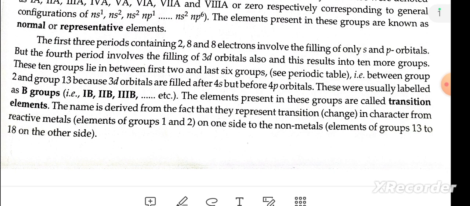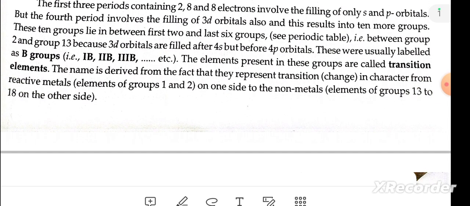These 10 groups lie in between the first two and the last six groups, between group 2 and group 13, because 3d orbitals are filled after the 4s and before 4p. These are usually labeled as B groups. The elements present in these groups are transition elements. The name is derived from the fact that they represent a transition in character from the reactive metals on one side to the non-metals on the other side.